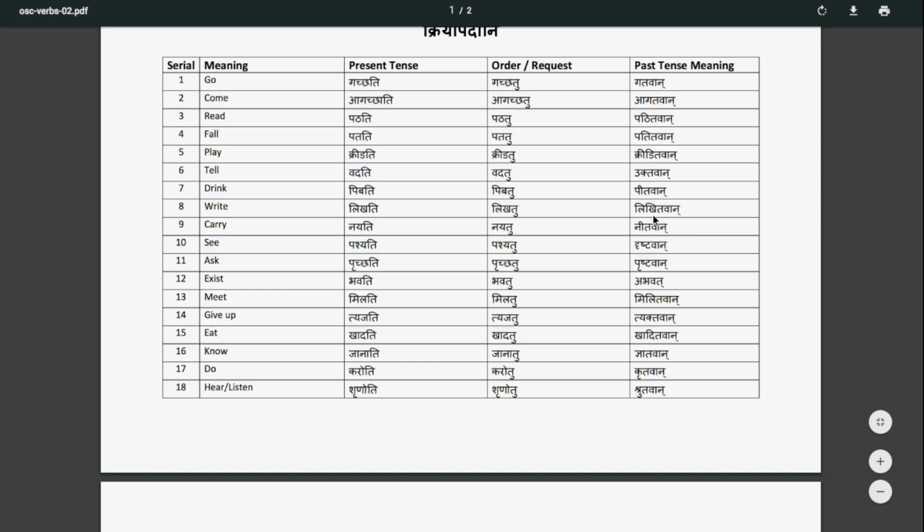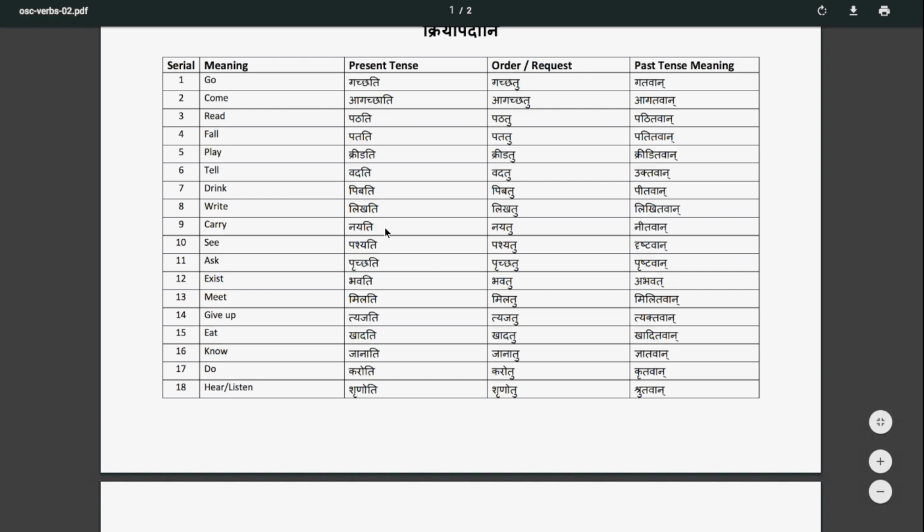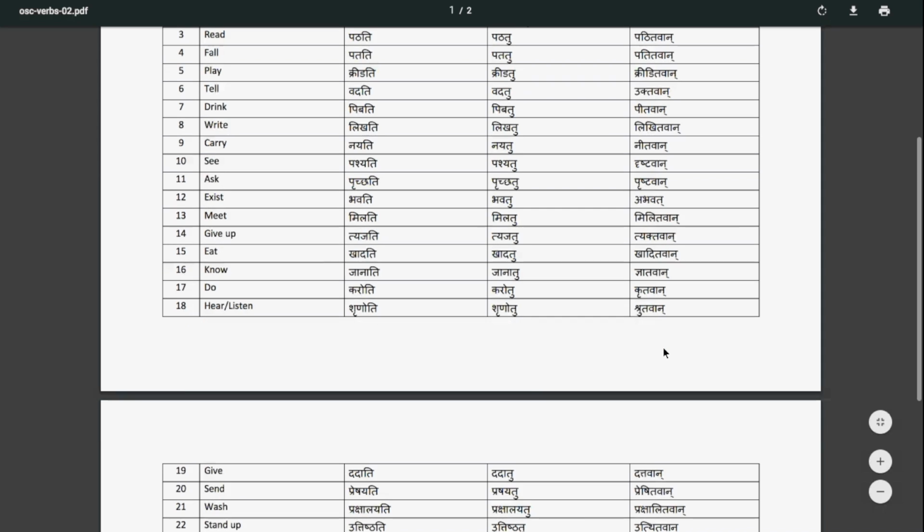So it will not be exactly similar; it's not easy, a few things are a little different. The more we practice the forms, the more we get used to them, like Nayati, Nitavan, Pashyati, Drishtavan, Prichati, Prishtavan, Bhavati, Abhavat, Melati, Militavan, Tejati, Tektavan, Khadati, Khaditavan, Janati, Jnatavan, Karoti, Kritavan, Shrunoti, Shrutavan.